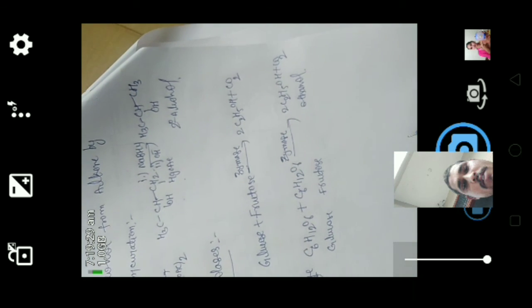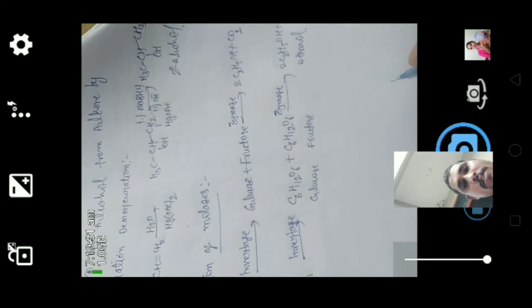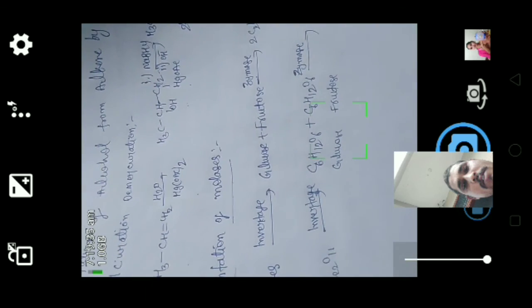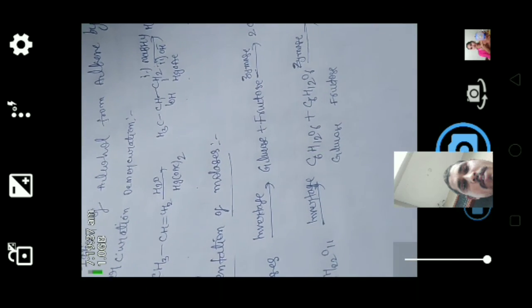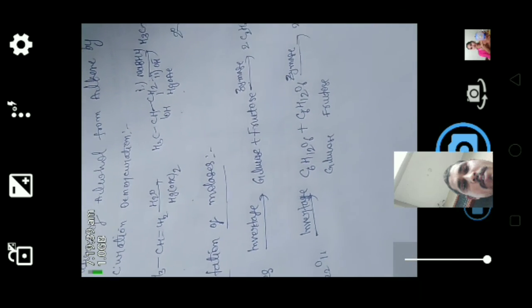These are the preparation methods of alcohols. Now we will see physical and chemical properties of alcohols in the coming class. Okay. Bye.